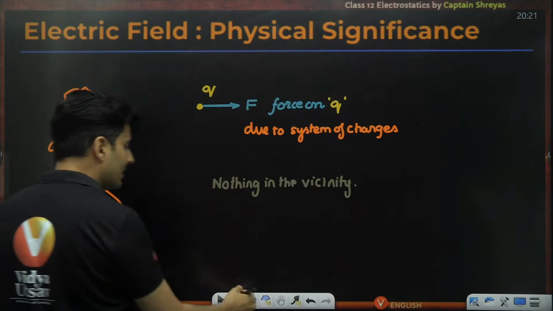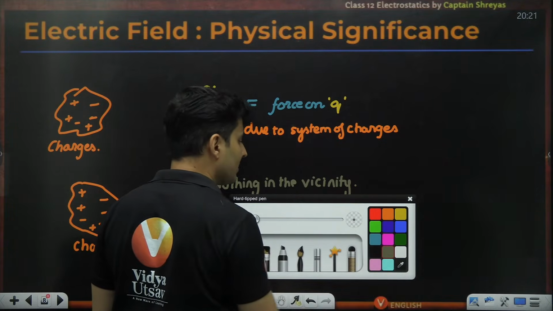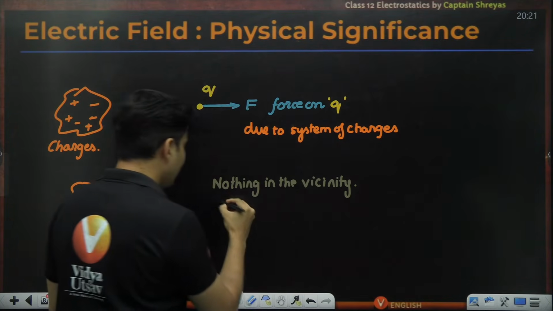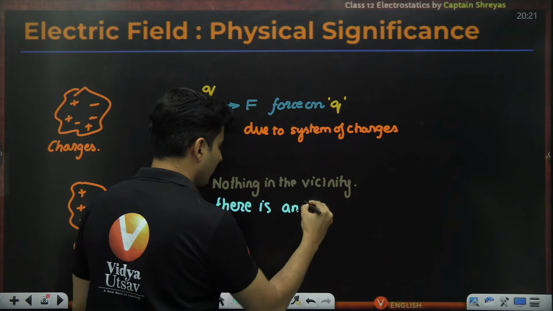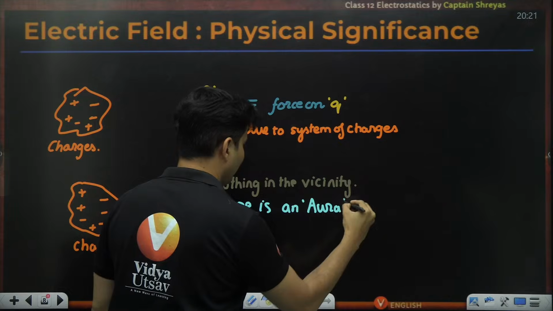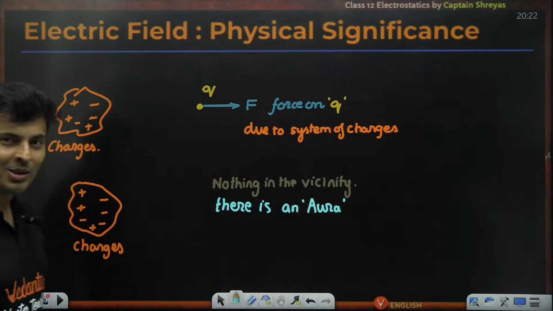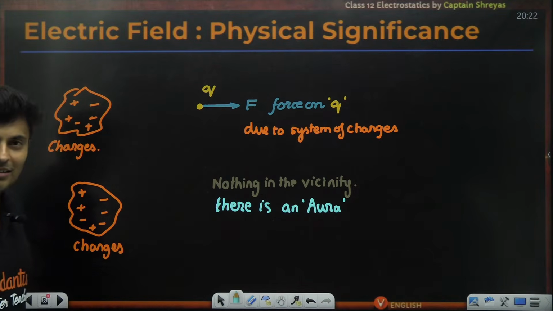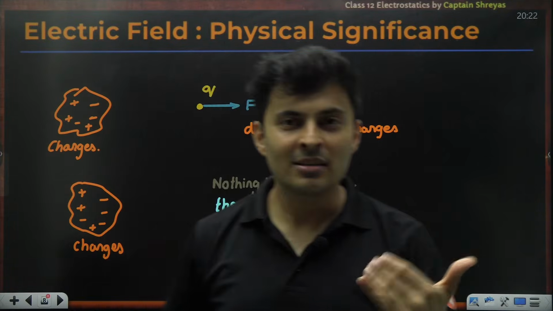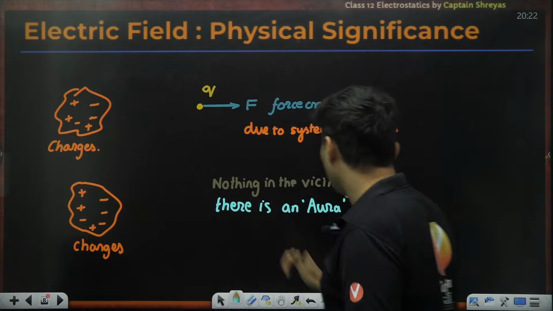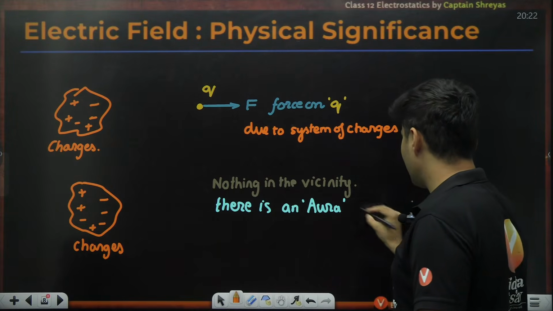So even when there is nothing around it, there is an aura. Like you have used this word aura in Gen Z slang, aura 999, zero aura, aura plus one, like that. So there is an aura of the charges.